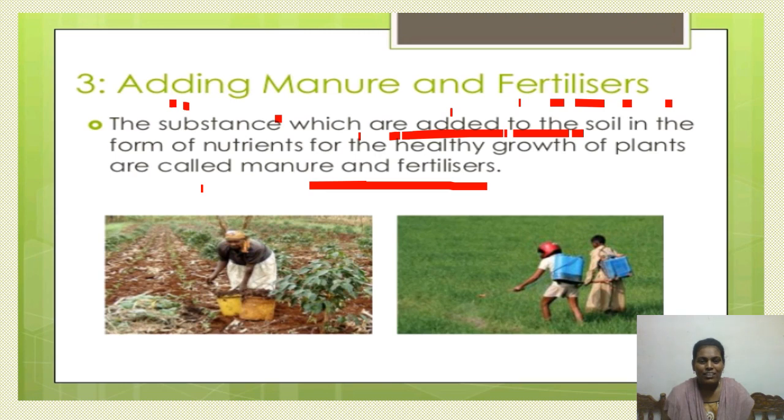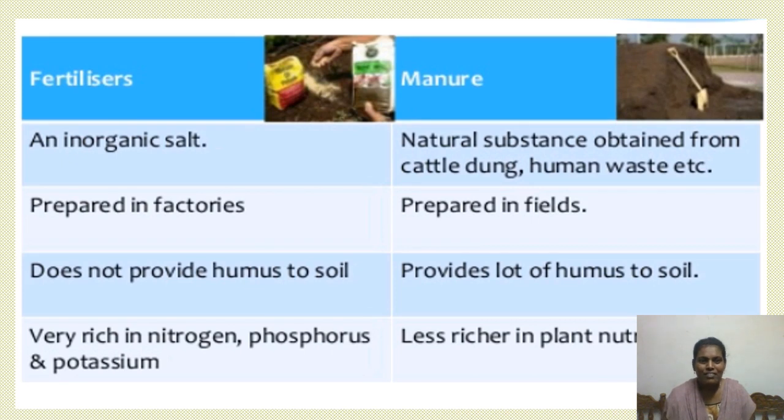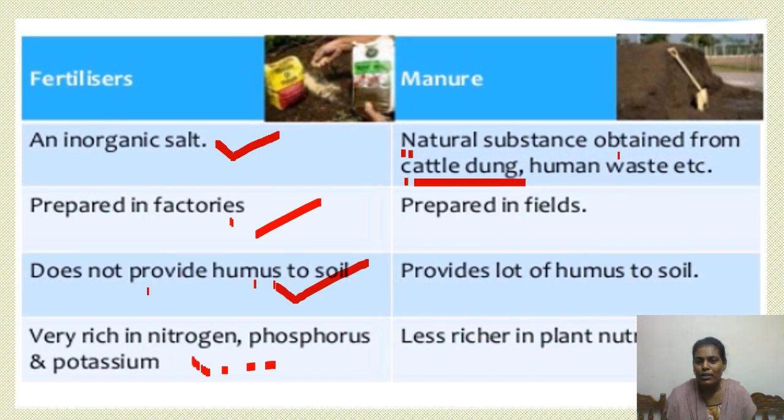Let us see the differences between fertilizers and manures. Fertilizers are inorganic salts which are prepared with the help of plant nutrients, and they are manufactured in factories. Fertilizers do not provide any type of humus to the soil, and they are rich in minerals like nitrogen, phosphorus and potassium. If you see, manures are natural substances obtained from cattle dung and human waste, and they are prepared in the fields itself.